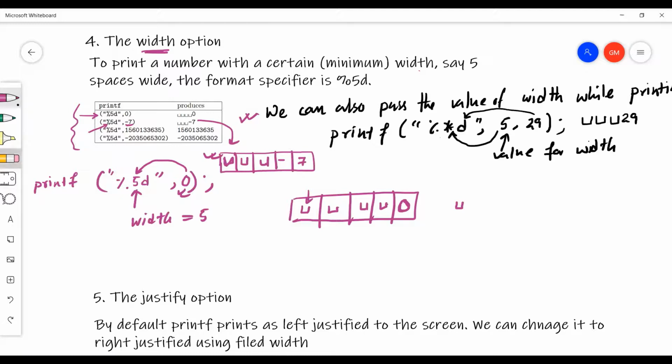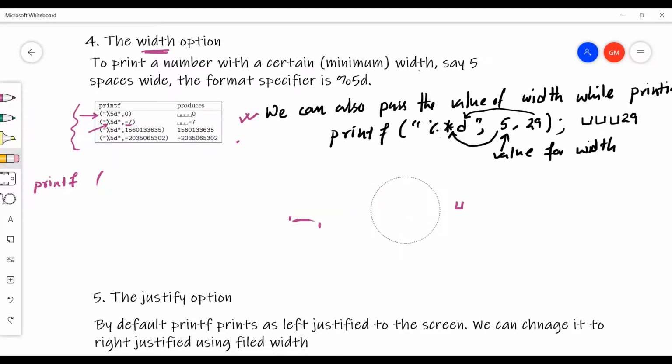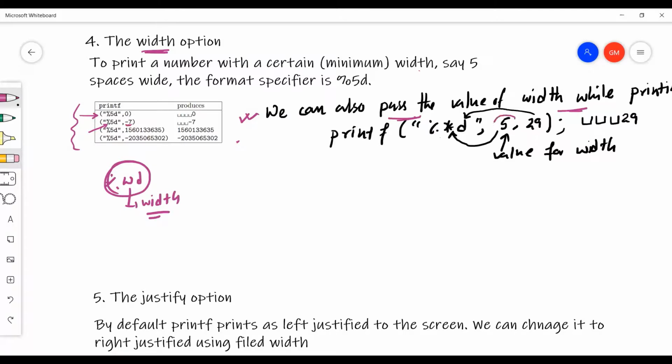Okay, so now let's see the next statement, whatever I've written here. We can also pass the value of the width while printing with printf. Earlier, what we did, we directly passed the width, percentage WD. Earlier, we were following this format. Percentage WD, W means width. So directly we pass the width value. Now suppose you are thinking, can I pass the value as an argument for the width? Yes, we can do that. How? So let's see.